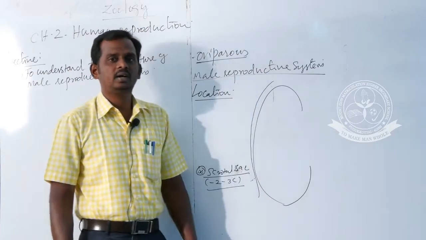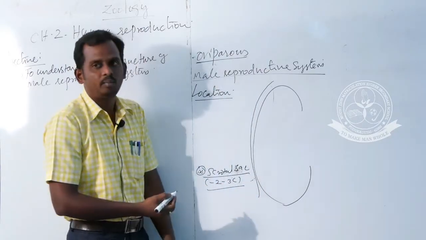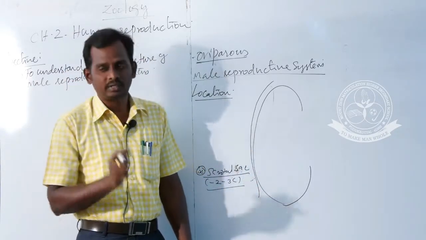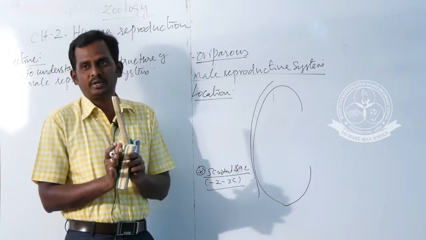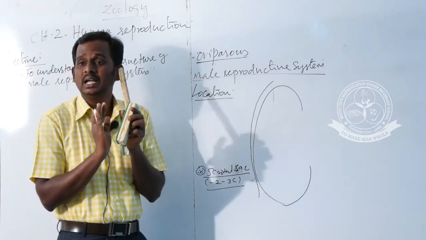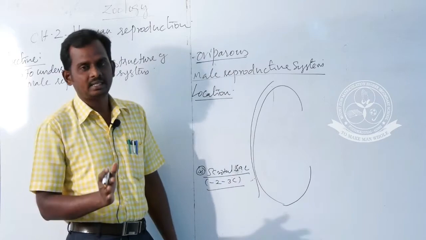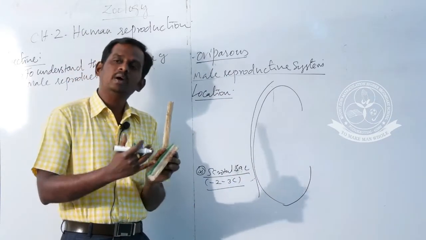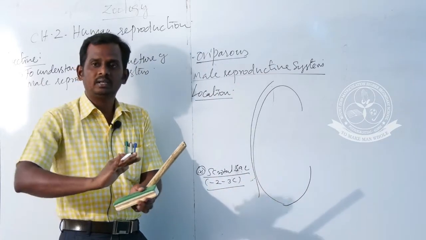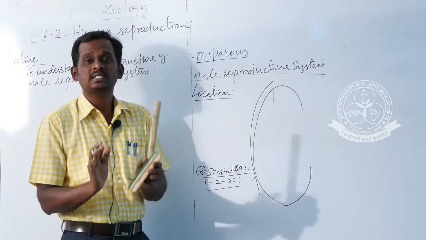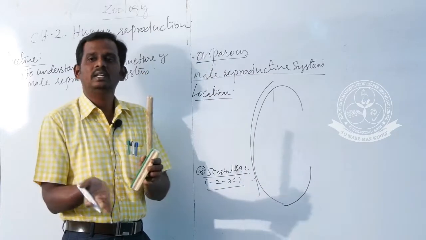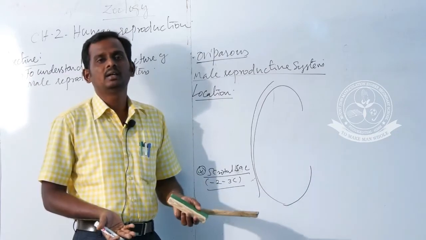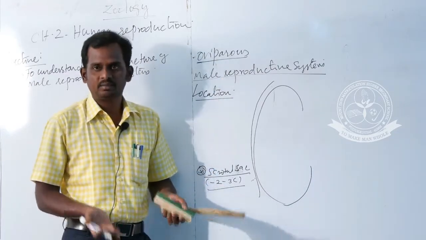So why is it necessary to maintain this lower temperature than the body temperature? Effective sperm production takes place at a low temperature. Normal sperm production, or spermatogenesis, does not happen at normal body temperature. That is the reason our testis is located outside of the abdominal cavity. Not only for us, this is true for the majority of mammals except the elephant. The elephant is the only animal that has its testis inside the abdominal cavity.